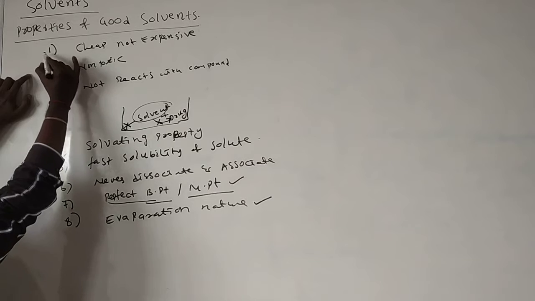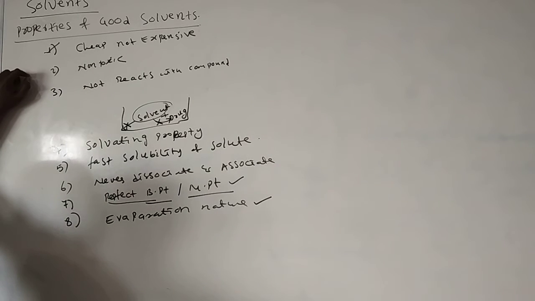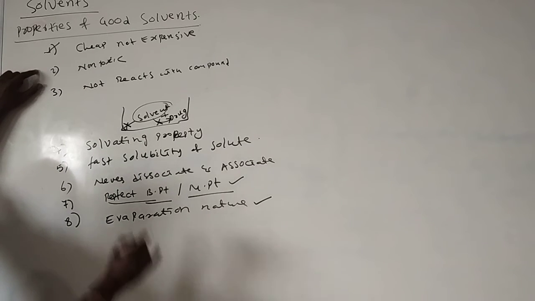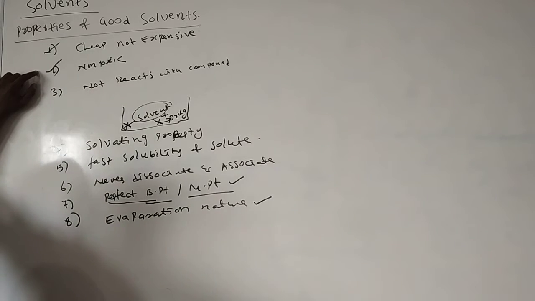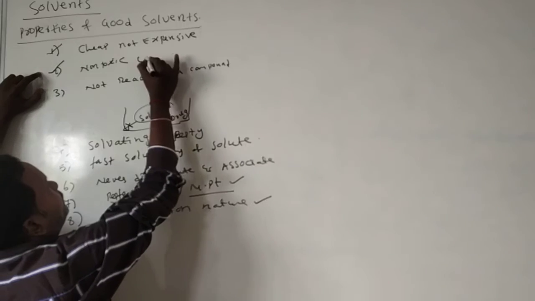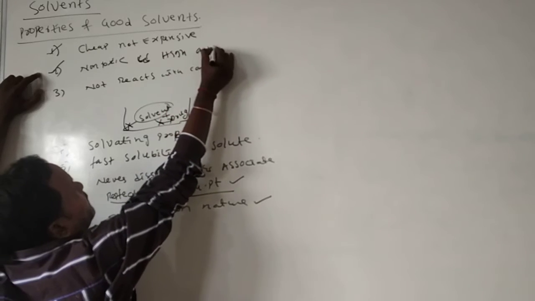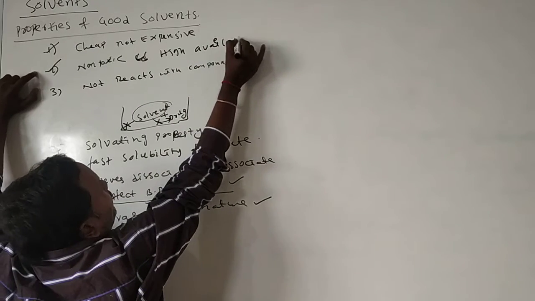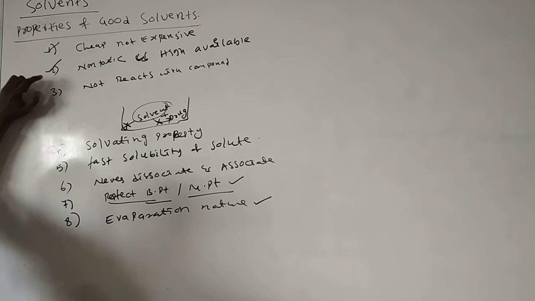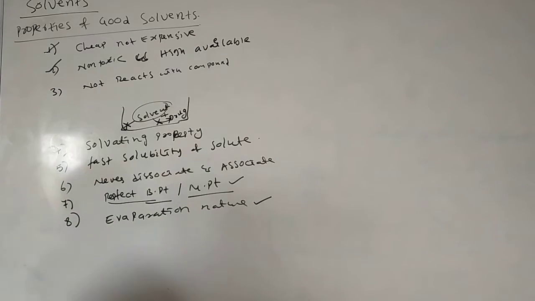One is it should be cheap, not expensive, like water. It should be non-toxic and highly available, and not react with the compound.